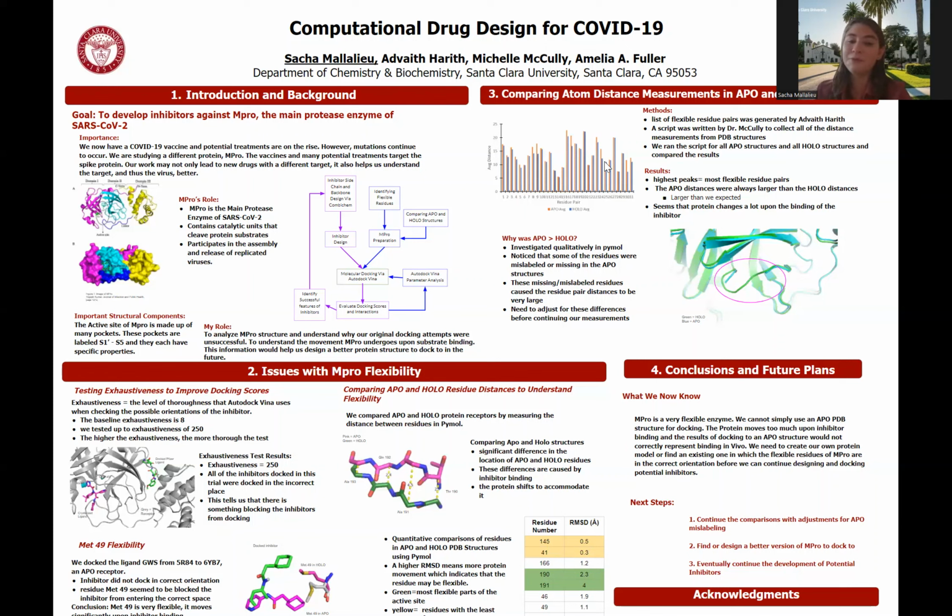We've been using something called molecular docking, and we've been using a free software called AutoDock Vina. Essentially how AutoDock Vina works is you provide it with an inhibitor, you provide it with a crystal structure of Mpro from the PDB Protein Data Bank website, and it takes the inhibitor and puts it together with the protein and tests it in a number of different orientations called poses, and each pose is given a score. These docking scores represent binding affinity, so a higher binding affinity means that it would be a better potential drug. So that's kind of the overview of how docking works.